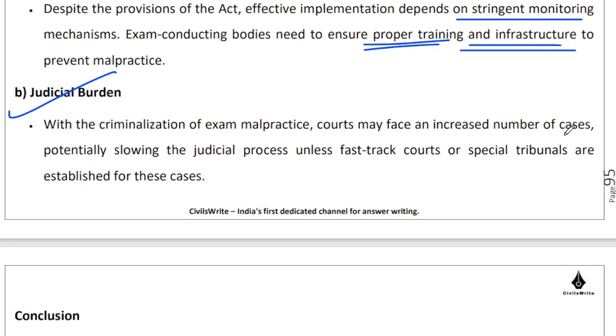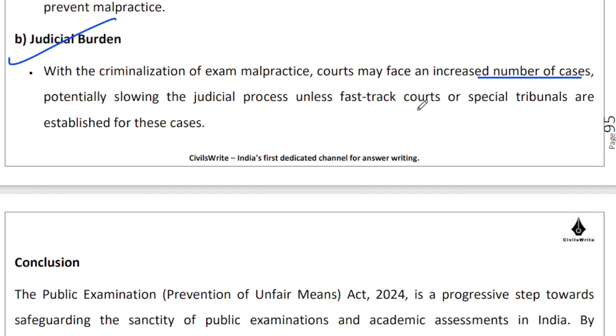So there will be an increased number of cases that we will have to handle, and we will have to handle them quickly, because in these examinations, when there are allegations of malpractices, you cannot take years and decades for the results to come out. The results need to come out fairly quickly, so that further steps can be taken by the relevant exam conducting authority.